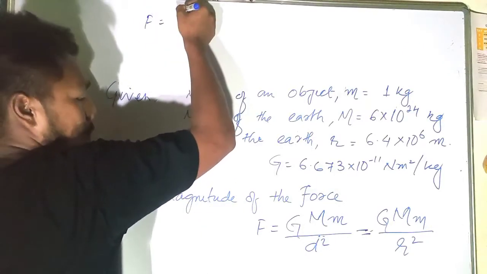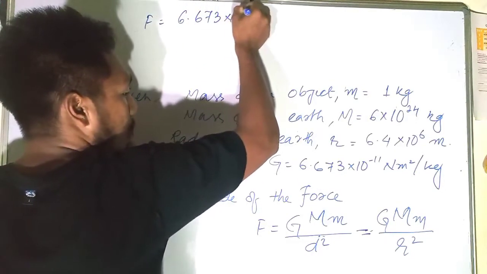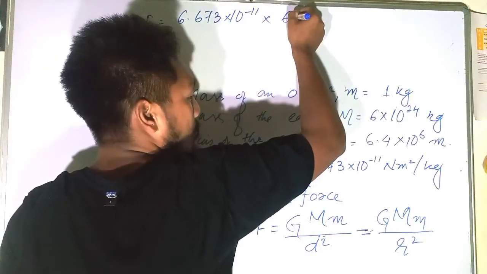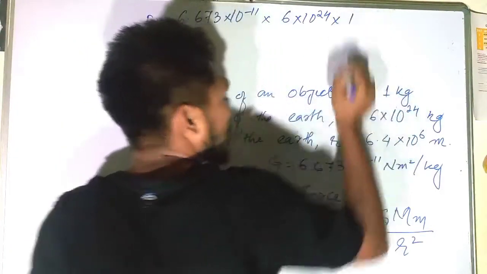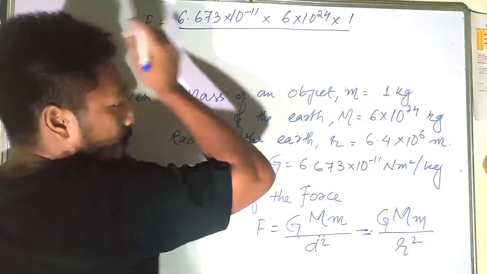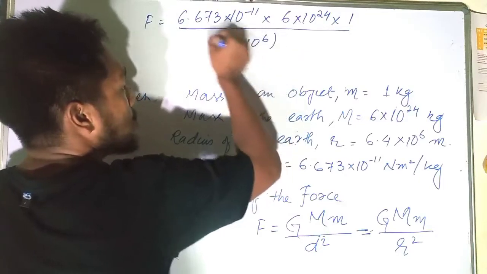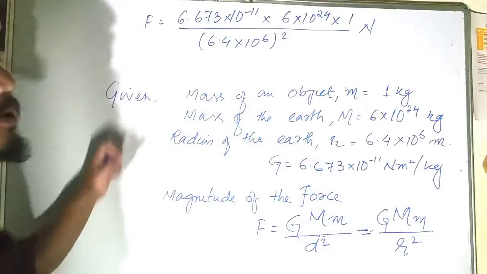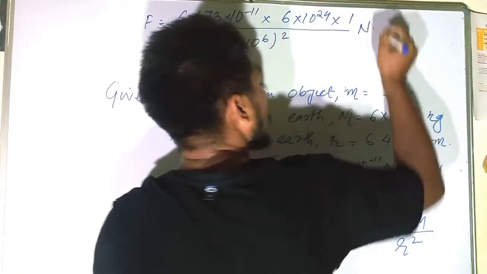F is equal to G, which is 6.673 into 10 to the power minus 11, into capital M, which is 6 into 10 to the power 24, into small m, which is 1, divided by d squared, that is 6.4 into 10 to the power 6 whole squared. Here the unit is Newton. The force is always represented by capital N.